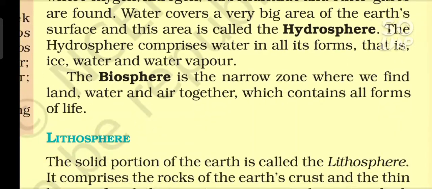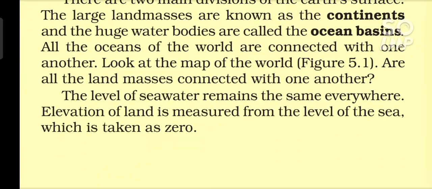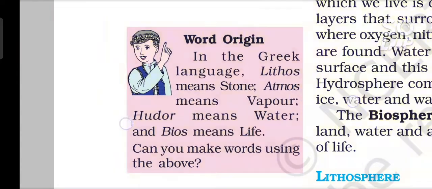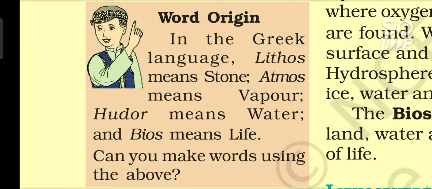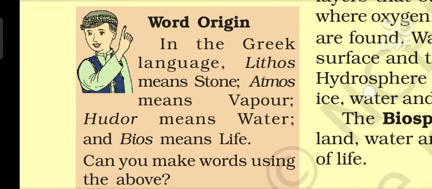Look at the map of the world, figure 5.1. Are all the land masses connected with one another? The level of seawater remains the same everywhere. Elevation of land is measured from the level of the sea, which is taken as 0. Word origin in the Greek language: Lithos means stone, atmos means vapor, hydro means water, and bios means life. Can you make words using the above?